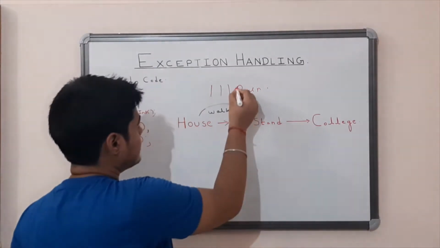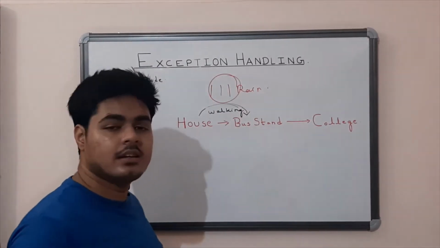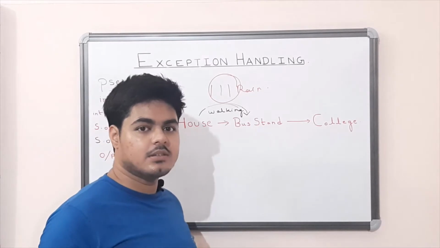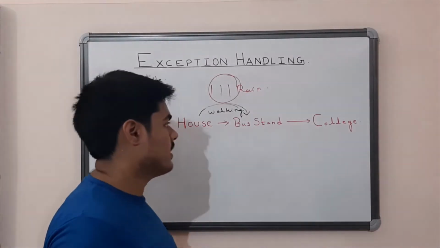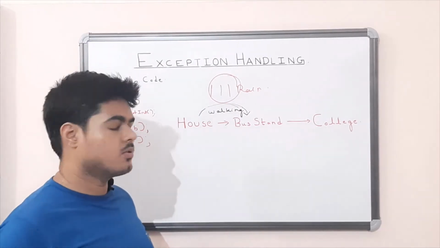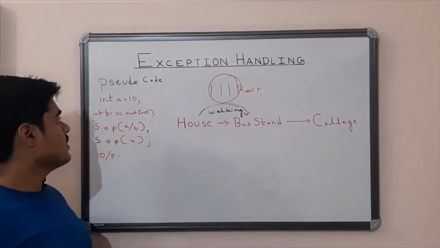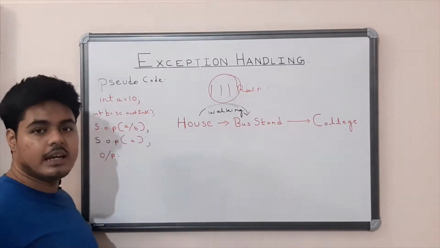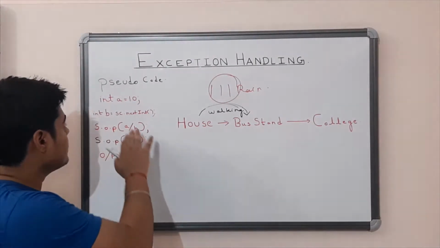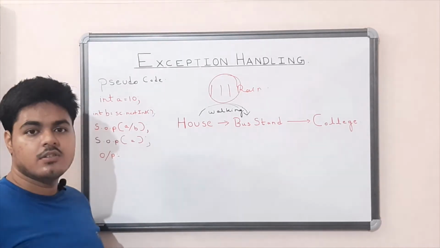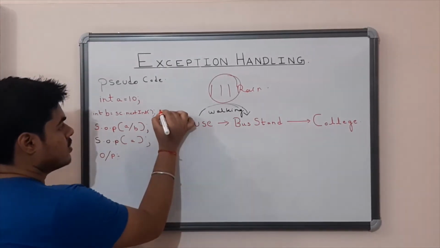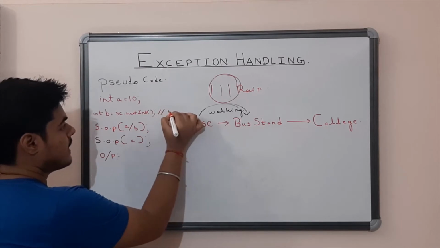So this rain can be taken as an exception, that is, it disturbs the normal flow. Let us try to understand this with the help of a pseudocode. Suppose we have a variable a in which we are storing a value 10. Now in integer variable b we are taking input from the user. Suppose the user gives input as 5.